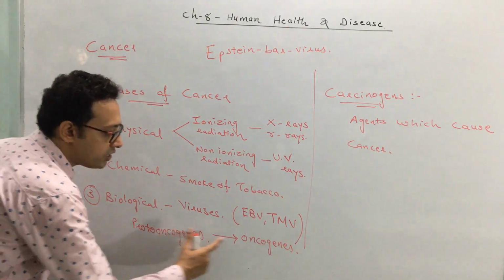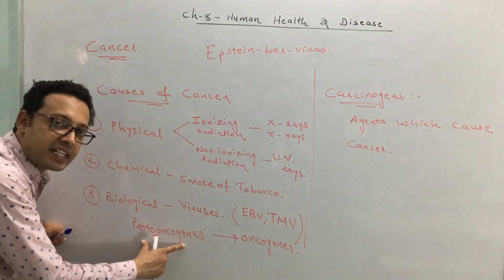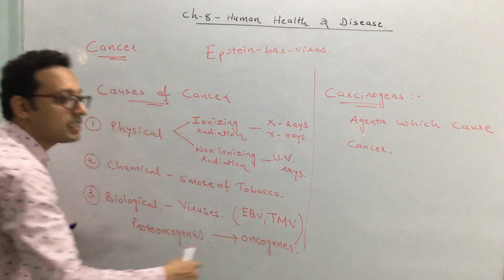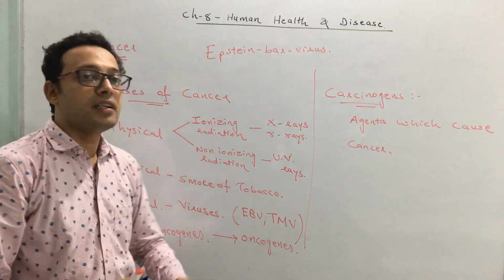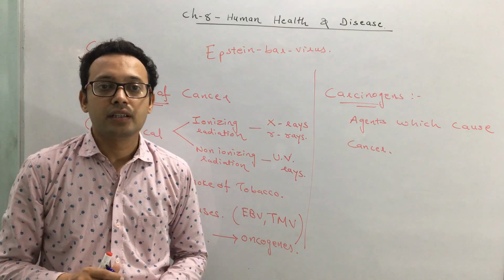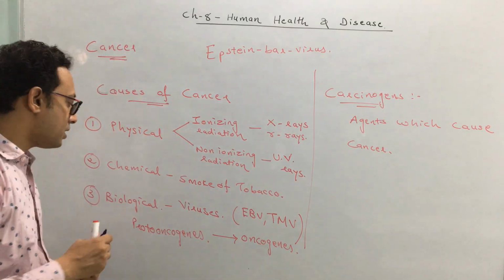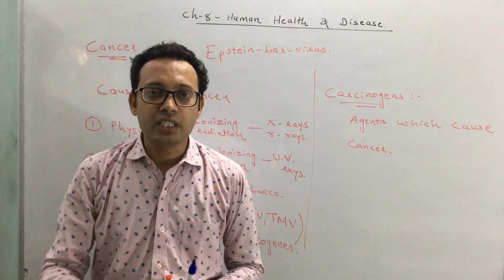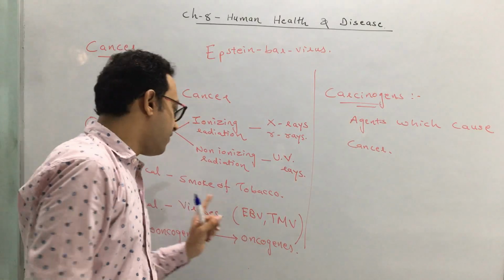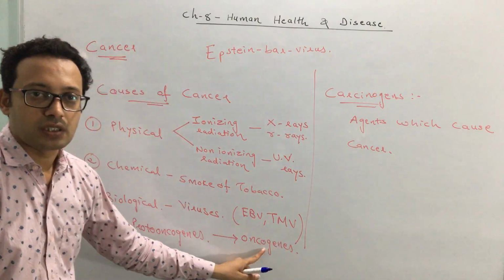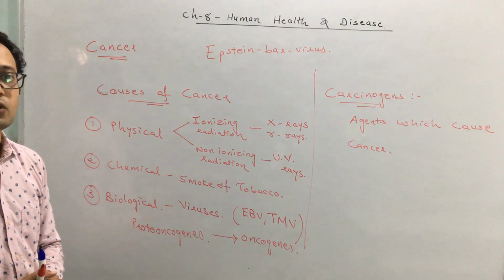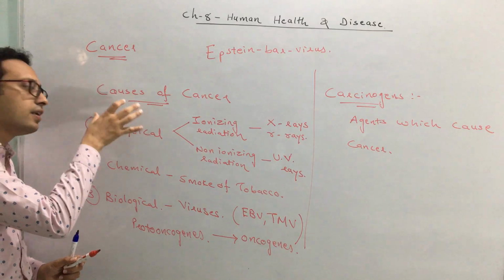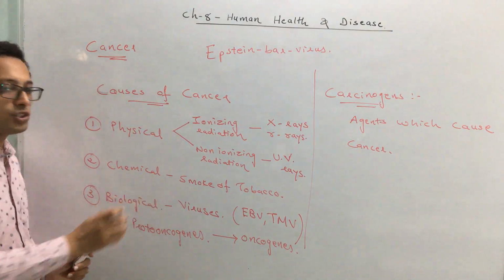So when a proto-oncogene converts to an oncogene, or inactivated cancer causing genes get converted to activated cancer causing genes, then cancer may occur. That happens in the case of biological agents. Due to some modification of genes or molecular structure of DNA, if a proto-oncogene converts to an oncogene, then cancer may develop. So these are the three causes of cancer, or the three types of carcinogens: physical, chemical and biological.